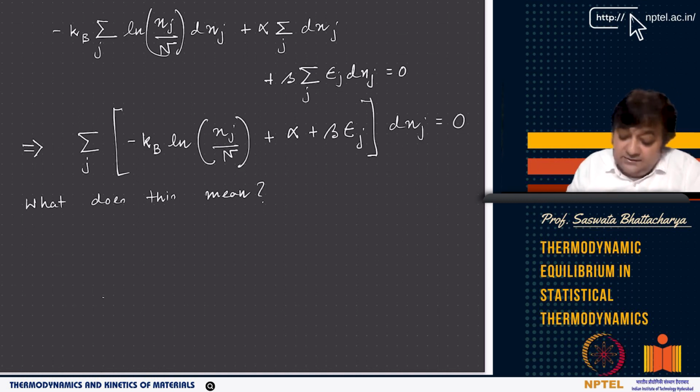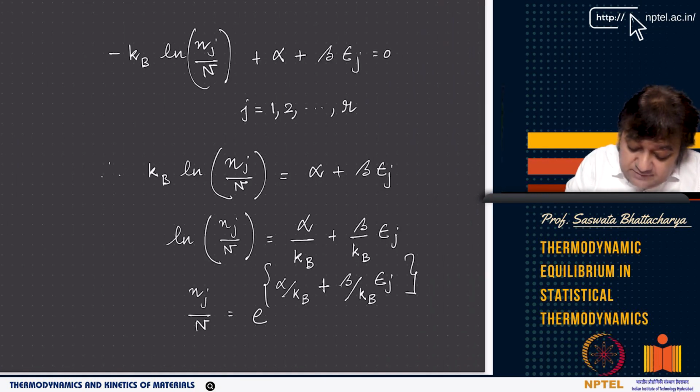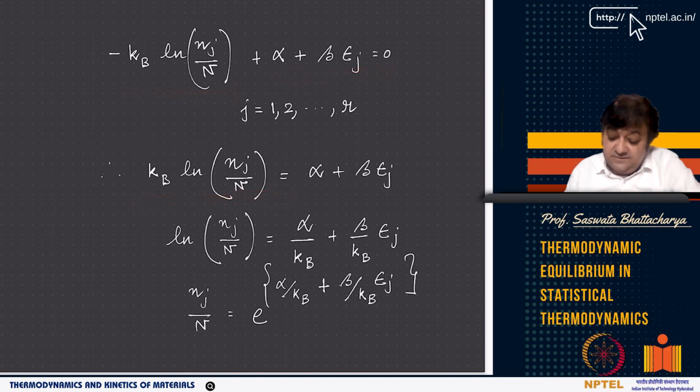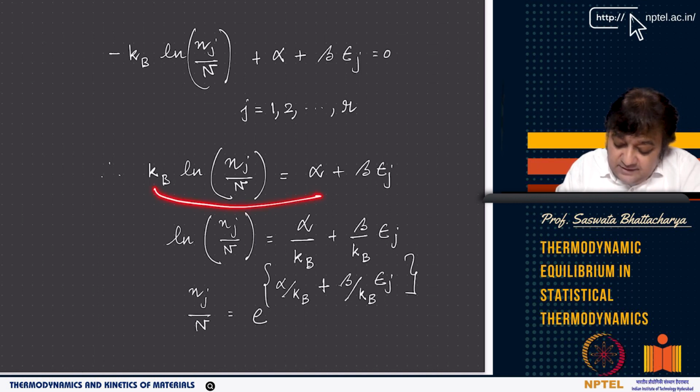So that means for each j, for each species, this equation holds, right? Whether j is 1, j is 2, j is r, these are different species, right? So if that is so, then, because this is minus, I am taking it to the other side, and I get kb ln nj by n equals alpha plus beta epsilon j. Now you can rearrange: I can take kb to this side, and this becomes alpha by kb plus beta by kb epsilon j.